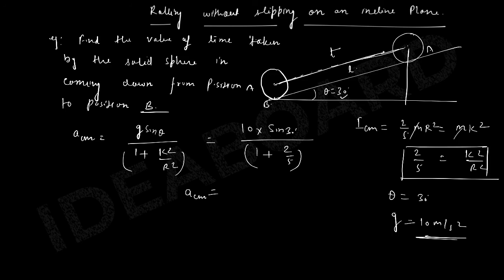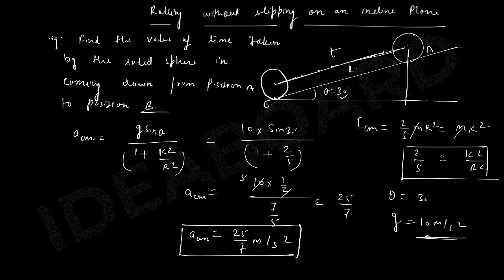So a_CM will be 10 into 1 by 2 upon 7 by 5, which is simply 25 by 7 meter per second square. This is the value of a_CM.